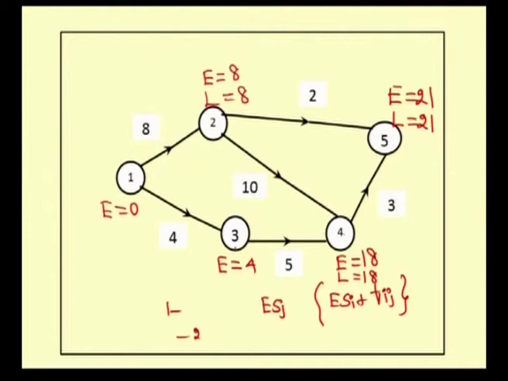Then the latest finishing time for node 3 is 18 minus 5, which is 13. For node 4, the latest finishing time is 18, so 18 minus 5 is 13. Now, for the starting node, the latest finishing time is the starting time of the project, which is 0. So, in this network diagram, for each and every node and activity, we calculated the earliest time and latest time.